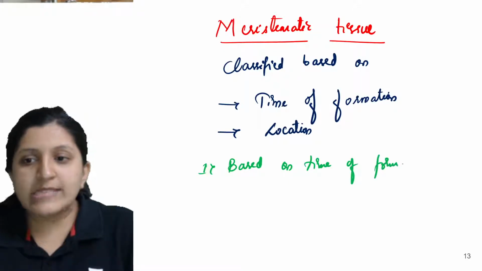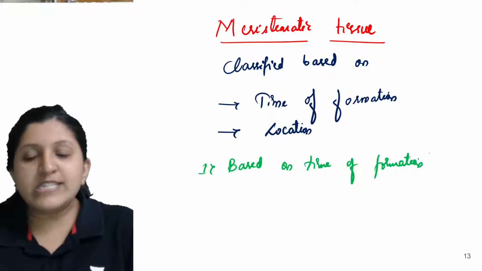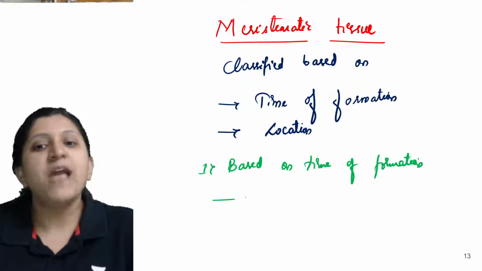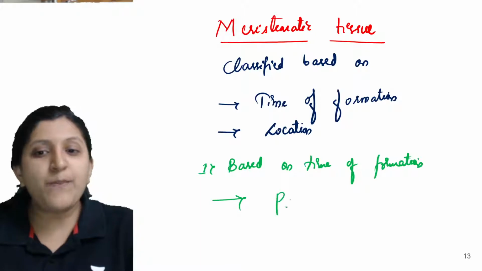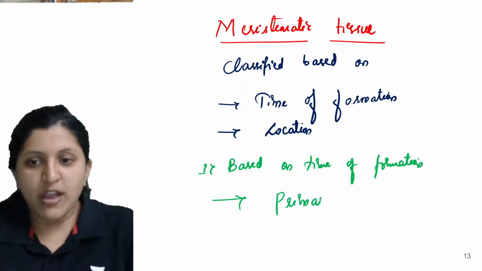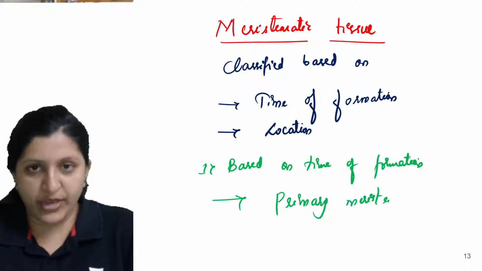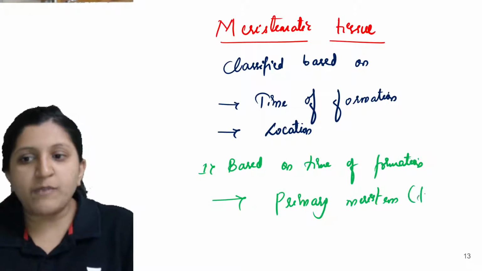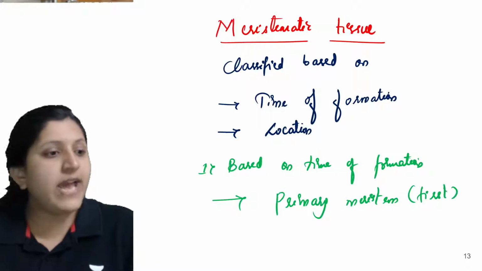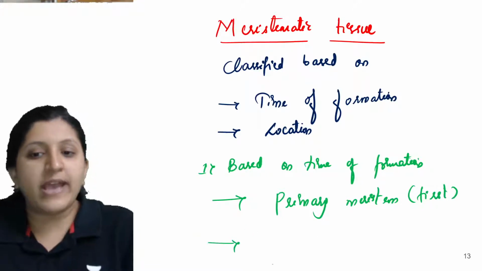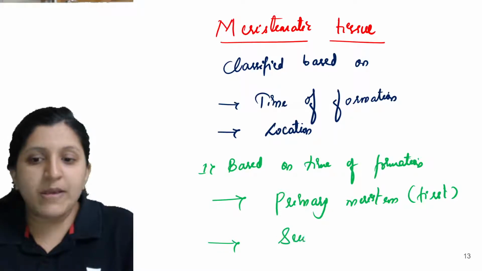The one which is formed first, we call the primary meristem. So the primary meristem is basically the one which is formed first. Then again, based on the time of formation itself, this can be classified as a secondary meristem.